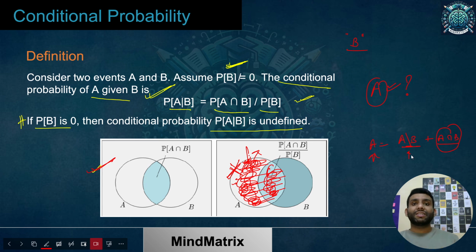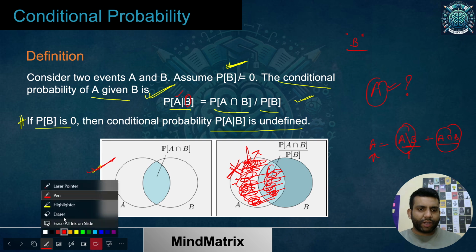The reason is that I want to calculate conditional probability. If I have some extra information, then with that extra information I can conclude further. So if I want to conclude for A with the information that B has taken place, shall I consider this part? No, because B was not playing any role for this particular area.